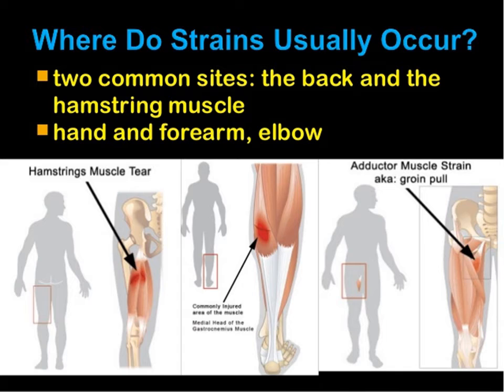Now where do strains usually occur? In that two common sites, the back and the hamstring muscles. Hand and forearm and elbow, you can see hamstrings muscle tear, okay, and adductor muscle strain in the groin pull.